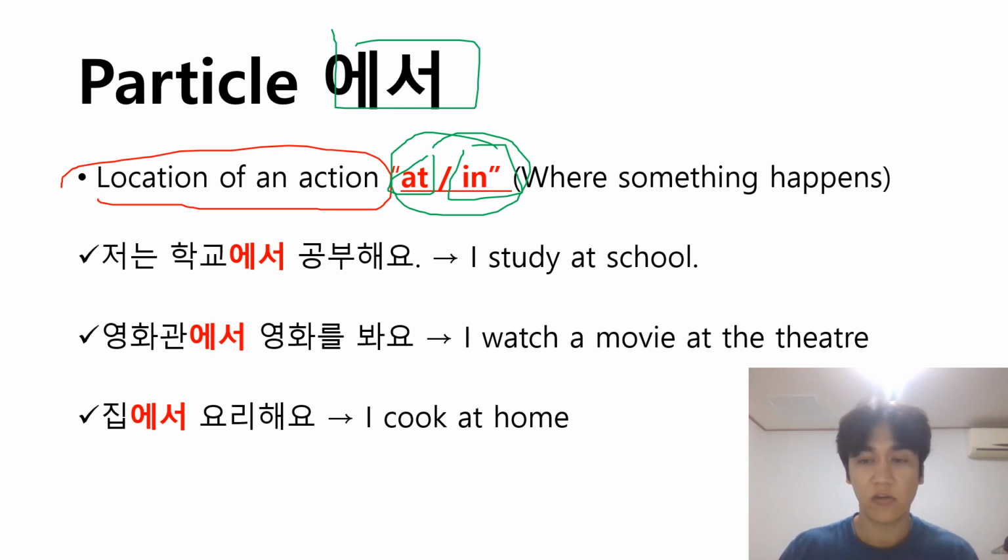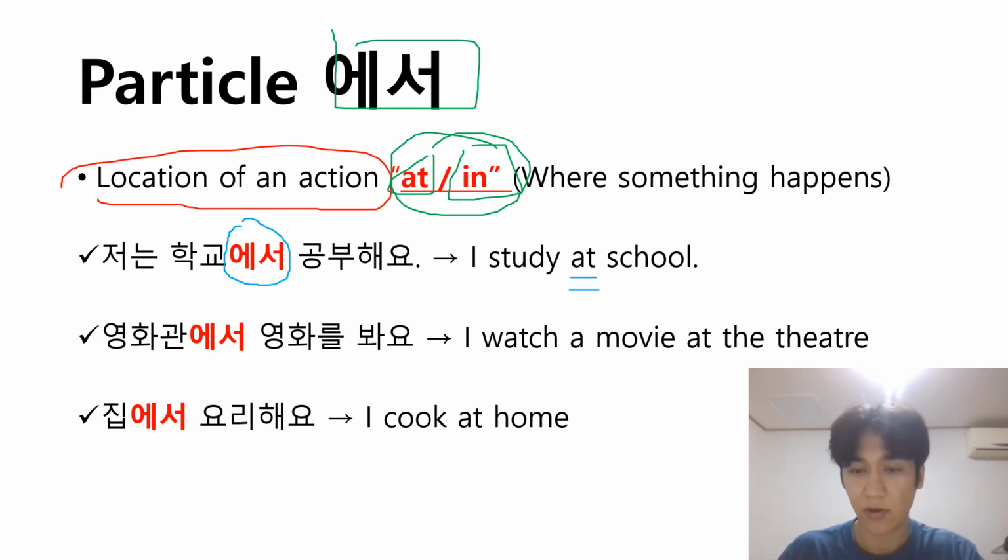The first one, 저는 학교에서 공부해요. As you can see, the particle 에서 is here. So, at school, right? We also have the preposition at, and in order to express that in Korean, you need to use 에서. 저는 학교에서 공부해요. I study at school. The second sentence, 영화관에서 영화를 봐요.